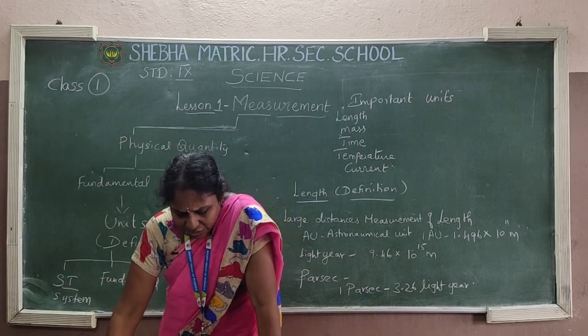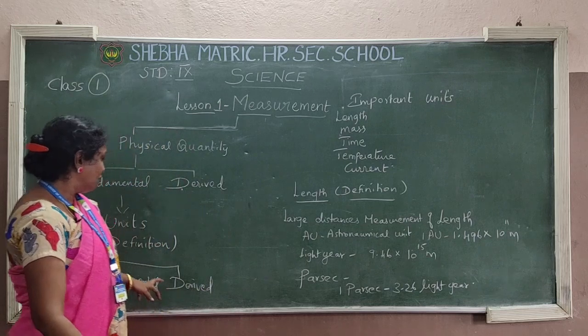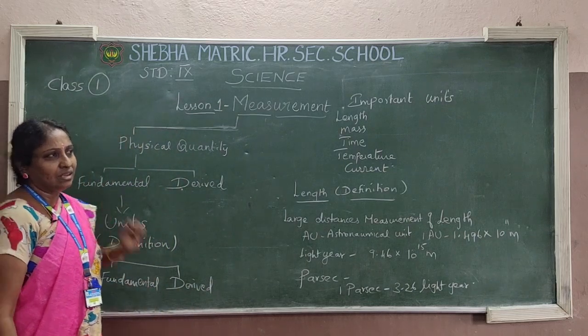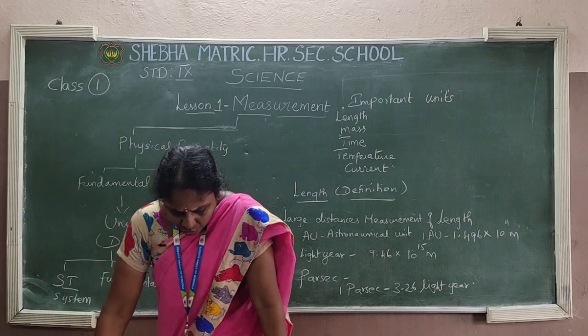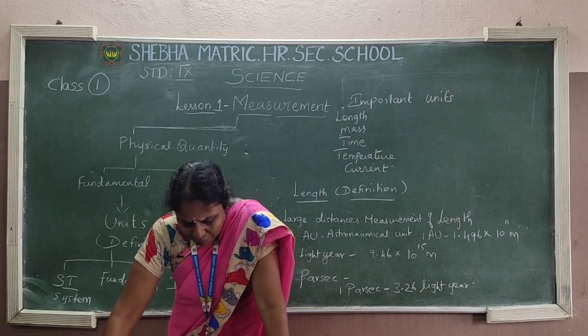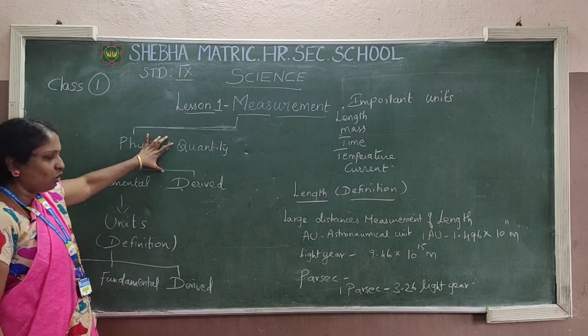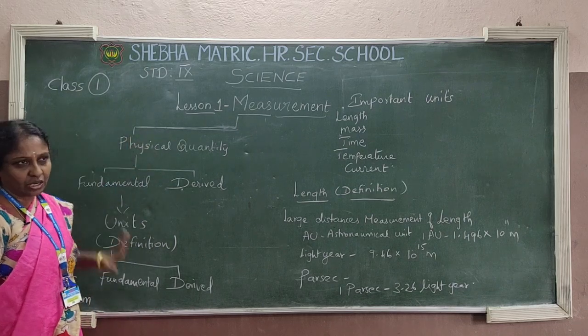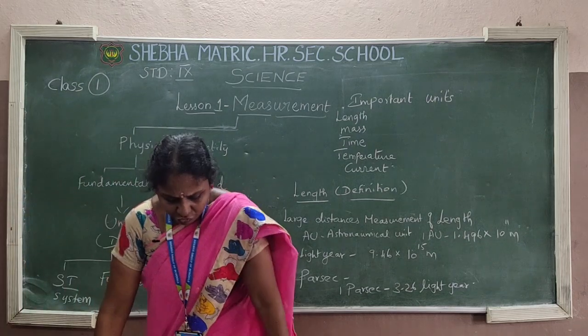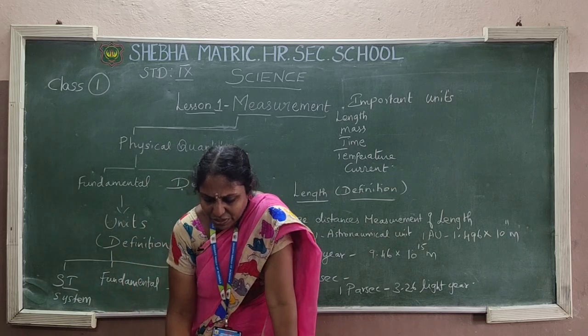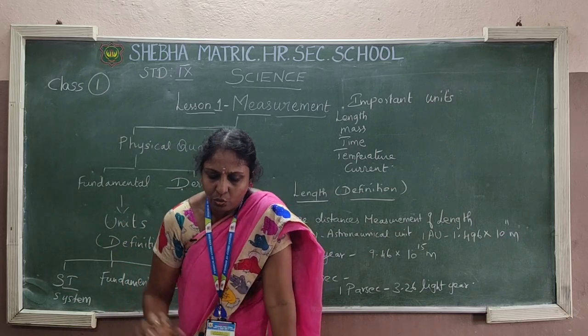Okay, definition of unit. What is the definition of unit? So very important. This is your another short answer question. Unit is defined as a specific magnitude of a physical quantity. A physical quantity is there, no? Unit is important for all physical quantities. Okay, that is the meaning for that. It is defined as a specific magnitude of a physical quantity.